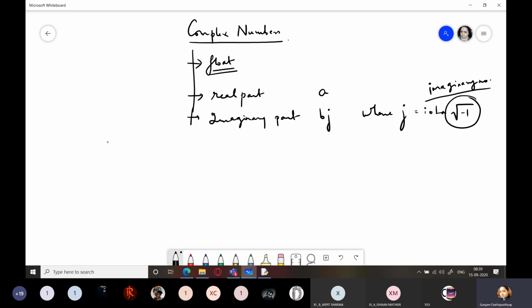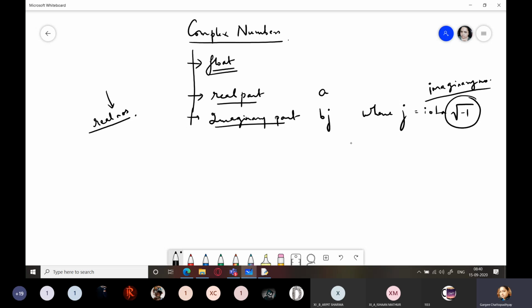Why complex numbers? See, normally we have what? Real numbers. Hence, all the equations or number systems, all the methods for finding solutions, apply on real numbers. So there had to be some category of numbers which contained real numbers also and imaginary numbers also, so that they could be solved by their own method. Hence, complex numbers were created, right?